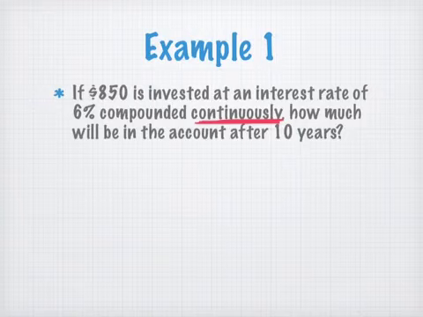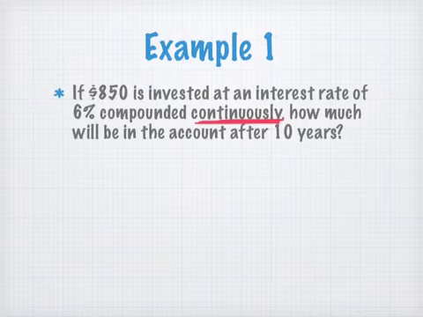It must say continuously. It's not going to say all the time or constantly or anything that sort of means the same thing as continuously. It's going to say exactly the word continuously, or continuous. So when you see that word, it should trigger in your mind, hey, I should be using an E formula here.